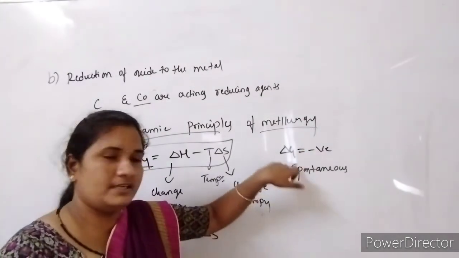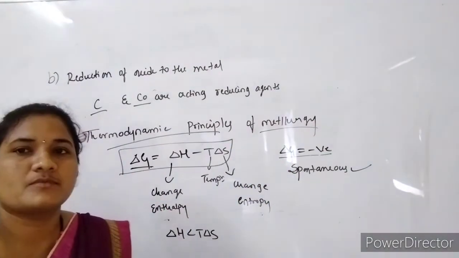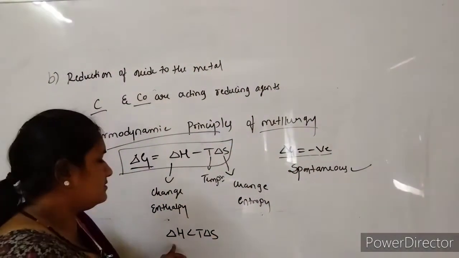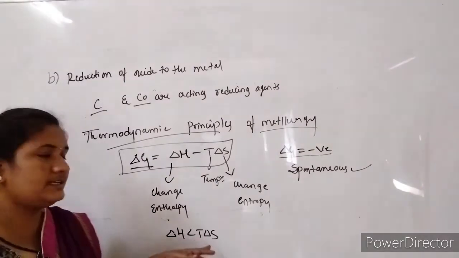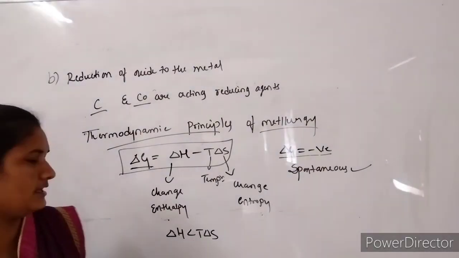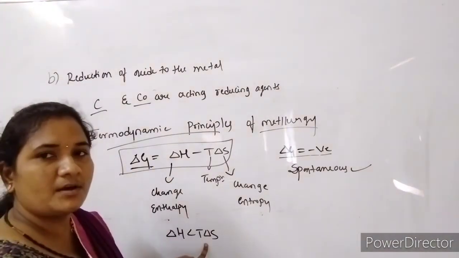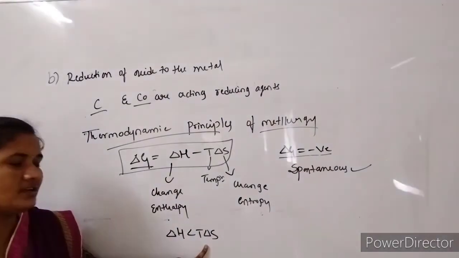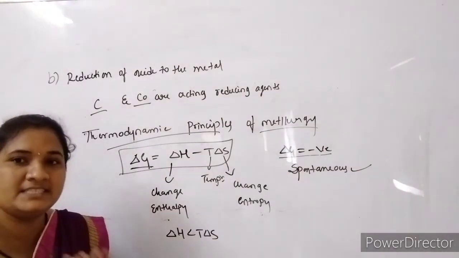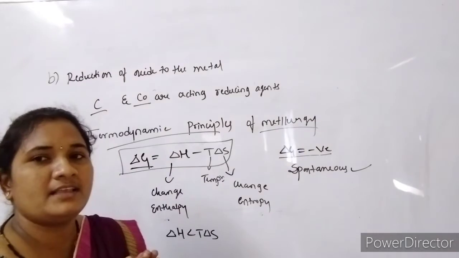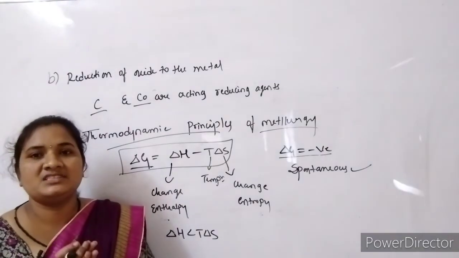By this technique, we have to choose the reducing agents depending upon the delta G value. When delta H is less than T delta S, upon increasing temperature T delta S goes on increasing. And whenever we are doing coupled reactions like oxidation and reduction, again the delta G value will become negative. When delta G becomes negative, we can say the reaction is spontaneous, and if it is spontaneous, it is a feasible reaction.